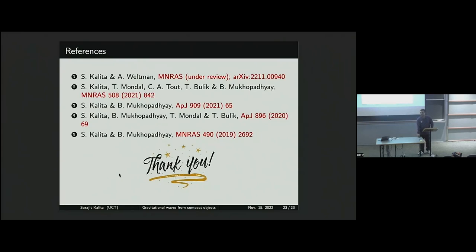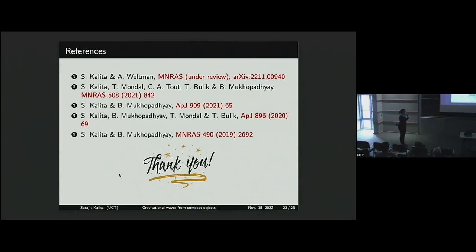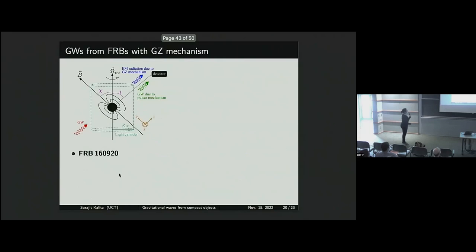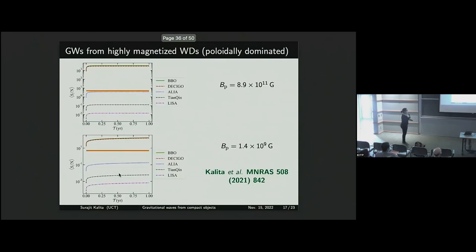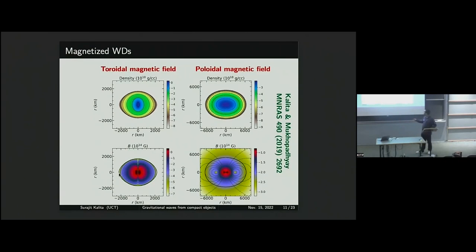Another question? I have a more basic question maybe. You are considering a centered dipole for the magnetic field. For most white dwarfs, as far as I know, the magnetic field is decentered, so it's displaced from the center of the star. Did you consider that? Do you think that will affect the results? Yes, basically, if you see the toroidal field, you can see the maximum field is not at the center. It's slightly off-centered. Okay. So this code automatically takes care of this particular effect. Okay, so you considered it. Yes.